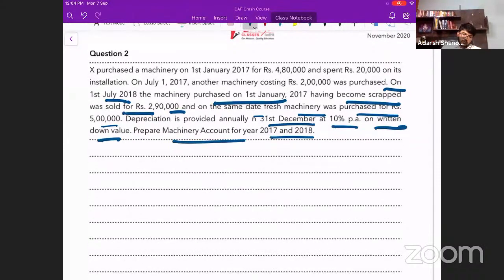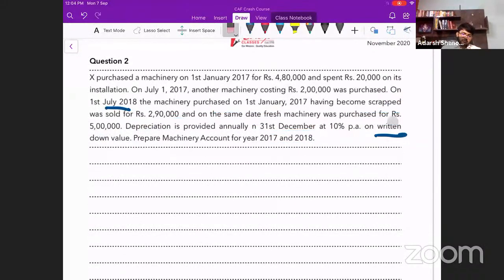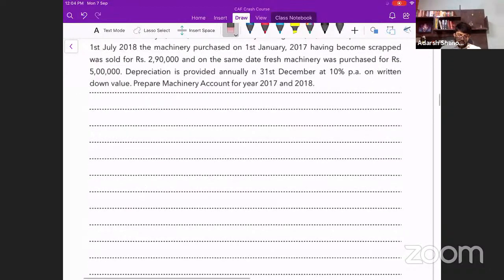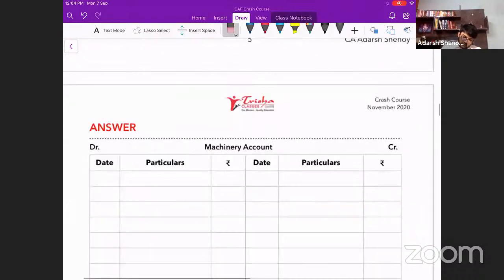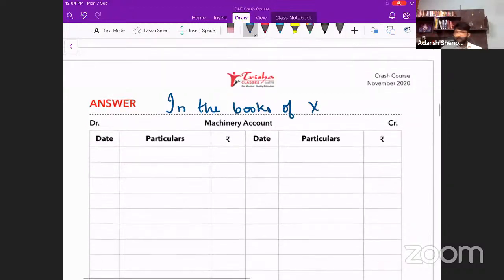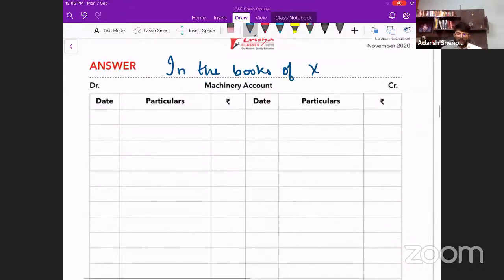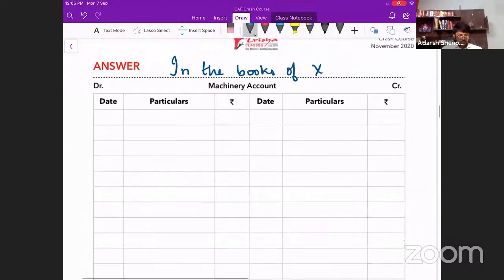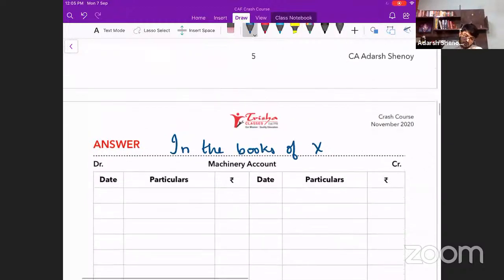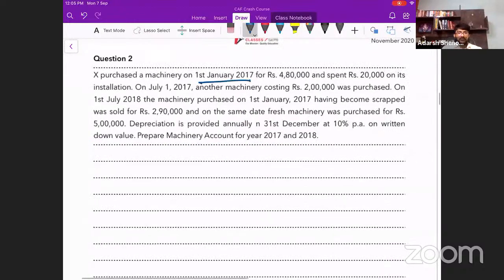Okay, shall we start doing this problem? Good problem, easy problem, just need to have control of the problem, that's all. Okay, now machinery account, in the books of X. What is the cost? First, we have two machineries over here. First one was purchased on which date? 1st January 2017.